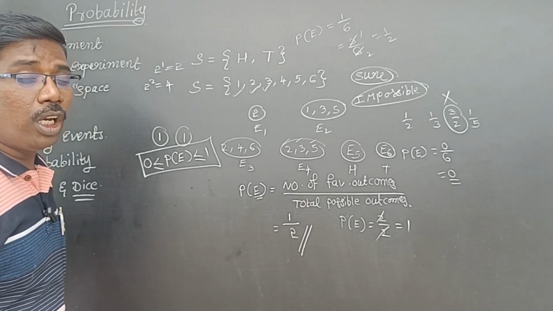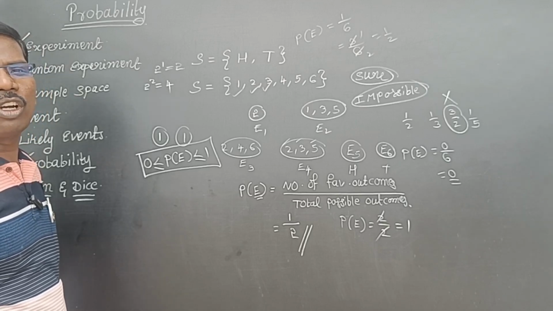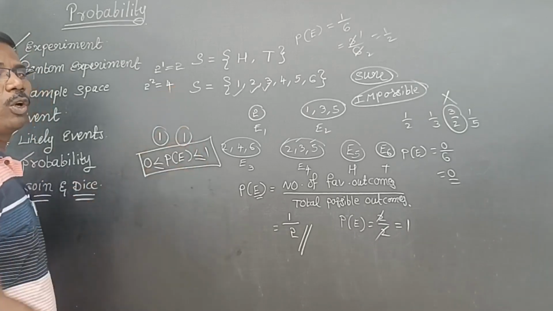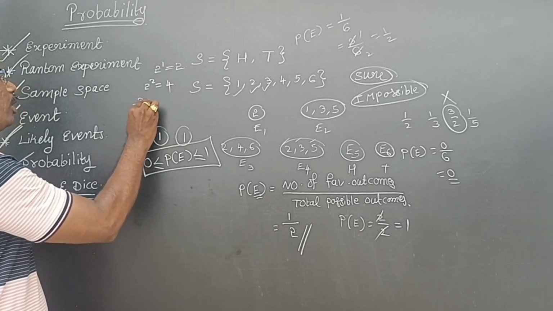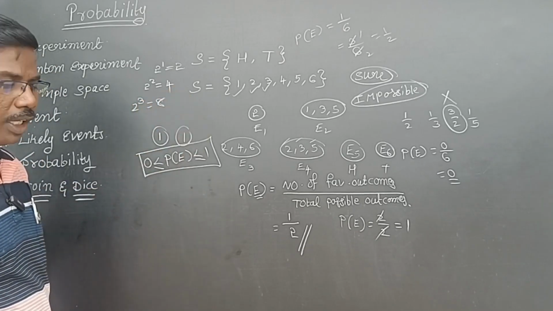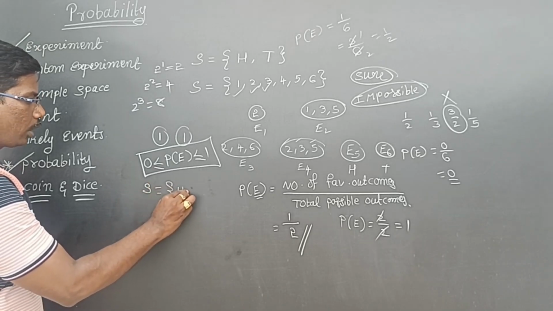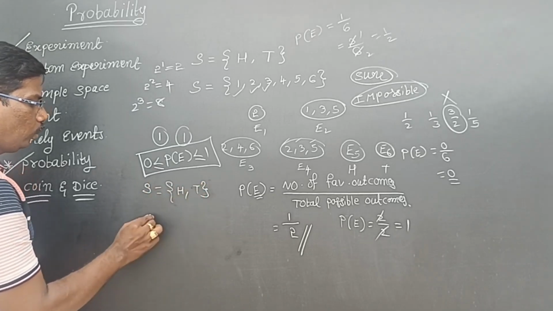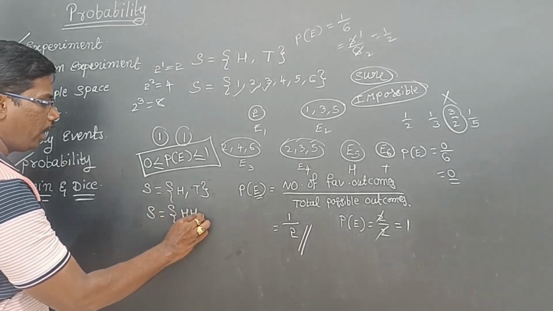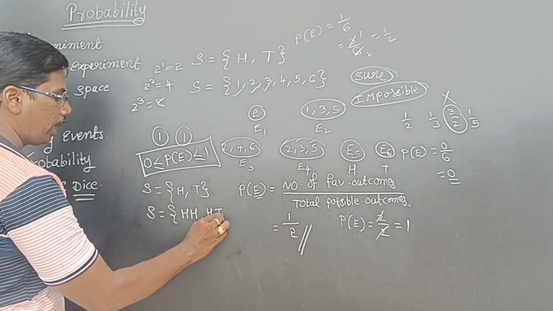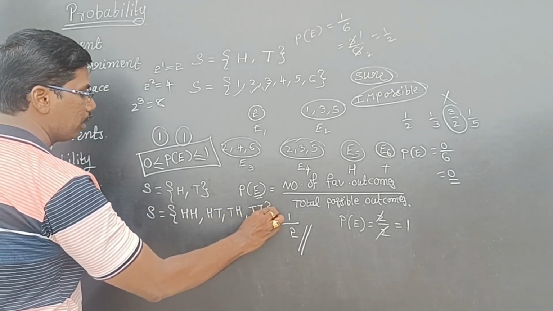So the total outcomes of one coin tossing is 2. The total outcomes of 2 coins is 4. The total outcomes of 3 coins is 8. So we will discuss, see here. One coin: head or tail. 2 coins: head-head, head-tail, tail-head, tail-tail.